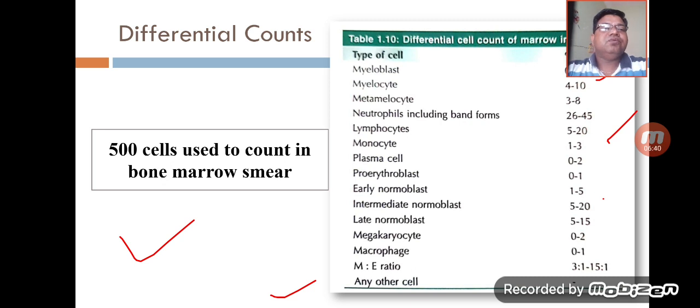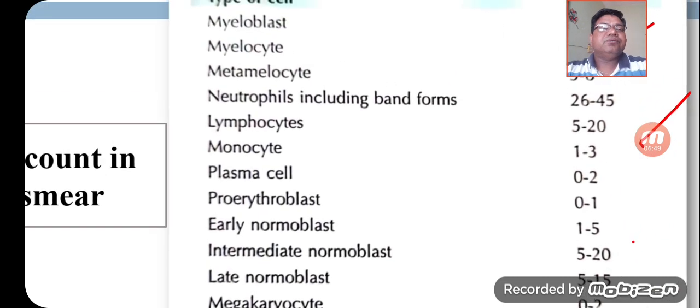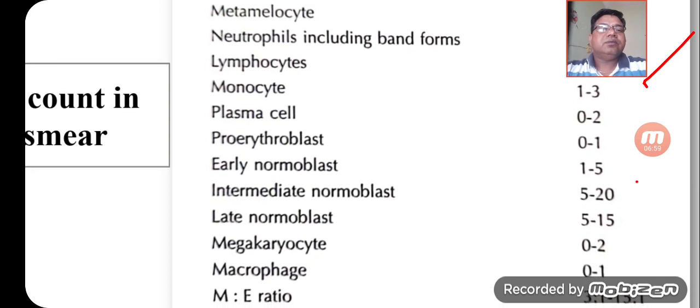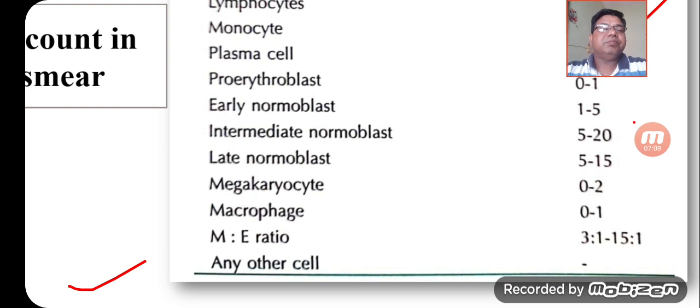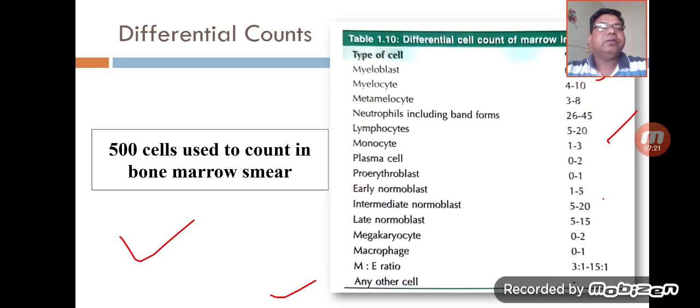Second is the myelocyte, 4 to 10%, metamyelocyte 3 to 8%, and the neutrophil including the band form you can see 26 to 45%, lymphocyte 5 to 20%, monocyte 1 to 3%, and plasma cells 0 to 2%, proerythroblast 1%, early normoblast 1 to 5%, intermediate normoblast 5 to 20%, and the late normoblast 5 to 15%, megakaryocyte 0 to 2%, macrophages 0 to 1, and myeloid erythroid ratio 3:1, and any other different type of cells can also be assessed and counted. So this is the differential count of the bone marrow aspirate, normal differential count.